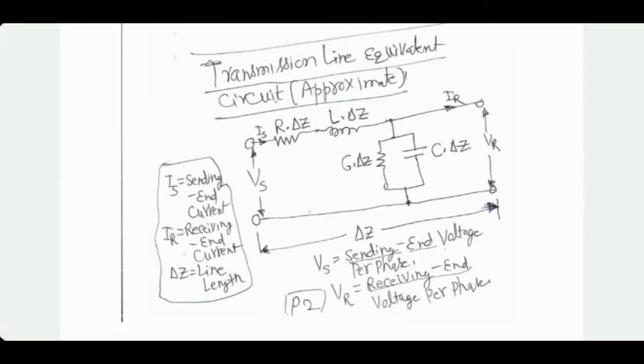Sending end current is Is, receiving end current is IR, and delta Z is the line length. All voltage and current values are RMS values unless mentioned otherwise.